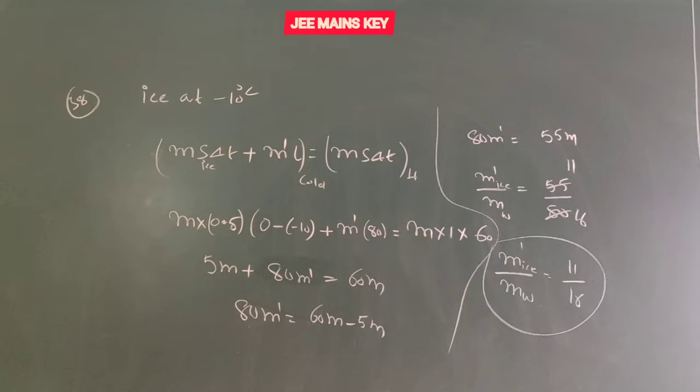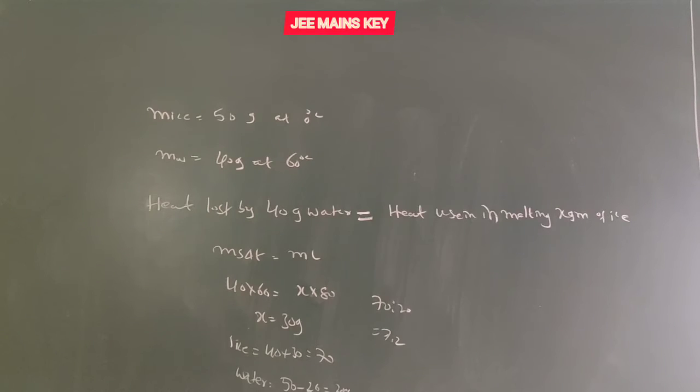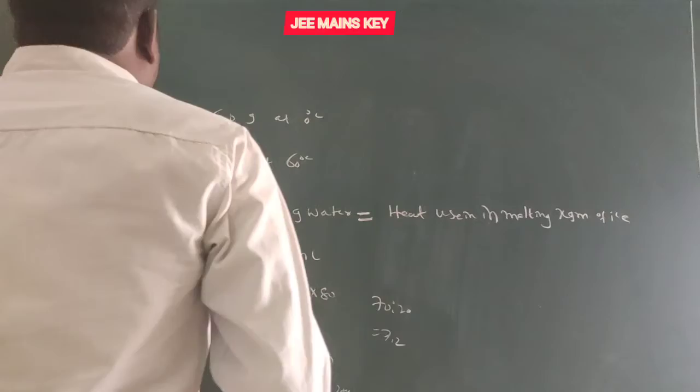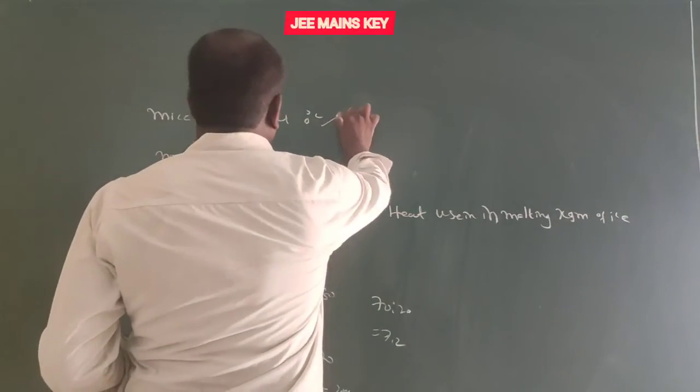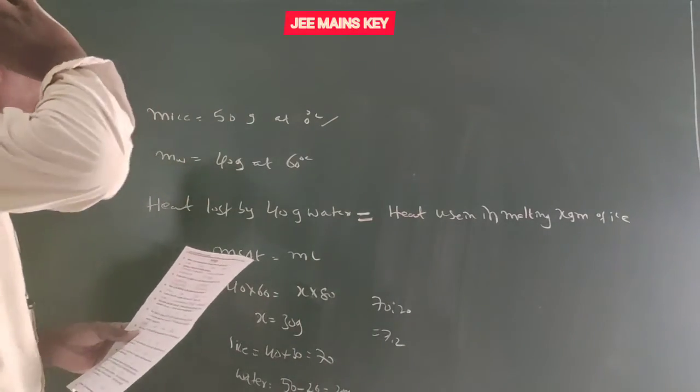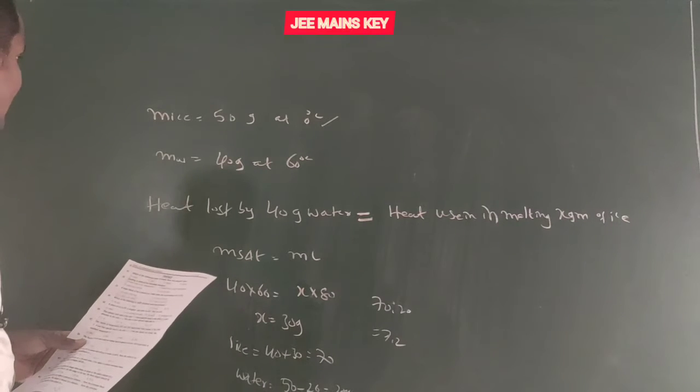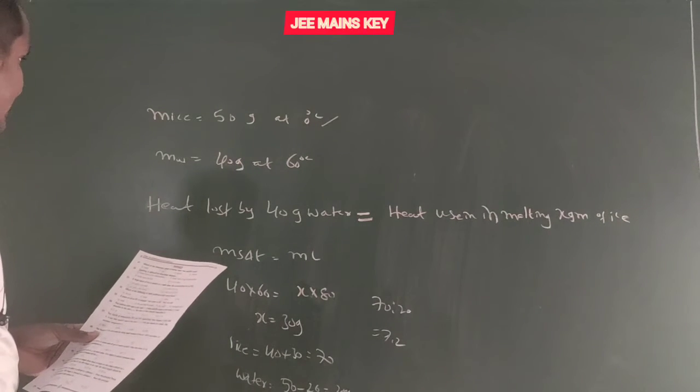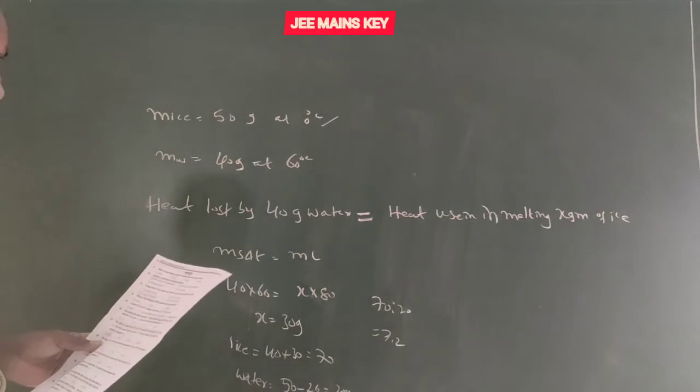Next one. Here the mass of ice is given as 50 grams, and the mass of the water is 40 grams at 60 degrees Celsius.